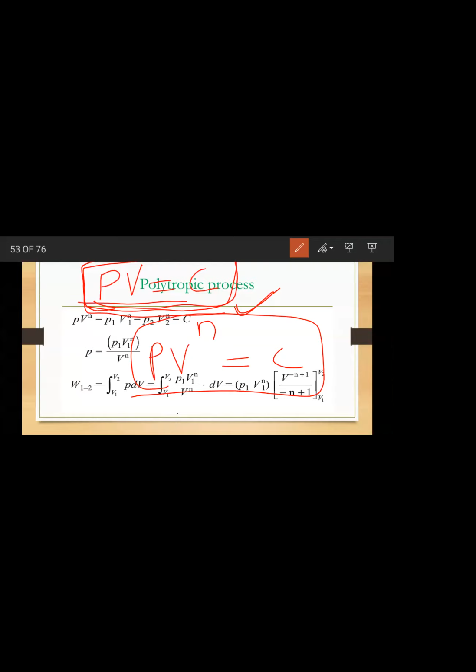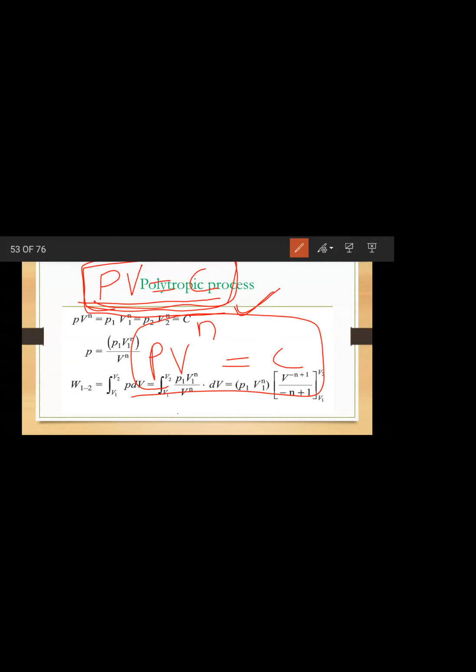So isothermal means constant temperature process. You remember what is isothermal? Constant temperature process. What is the governing equation for constant temperature process? P into V is equal to constant. Now you tell me, what is the governing equation for isothermal process?